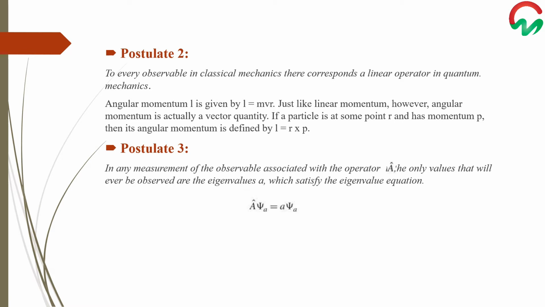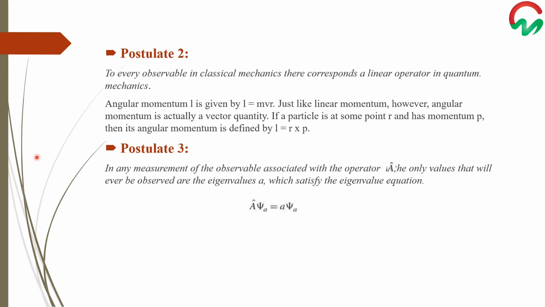While postulate 2 states that to every observable in classical mechanics there corresponds a linear operator in quantum mechanics. For example, angular momentum L, which is given as L = mvr. Just like linear momentum, the angular momentum is actually a vector quantity. If the particle is at some point r and has momentum p, then its angular momentum is defined by L = r cross p.